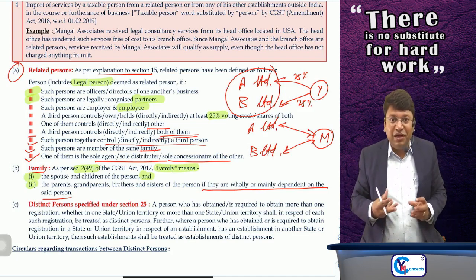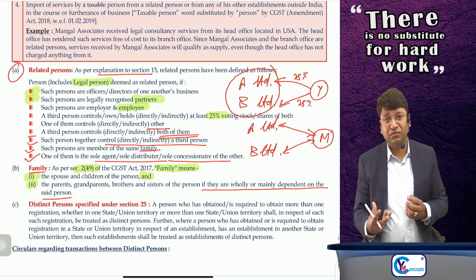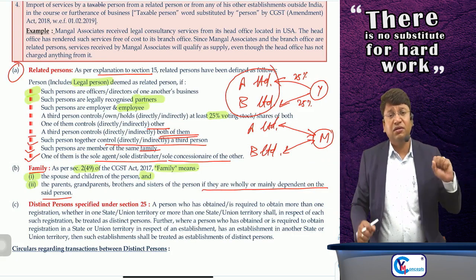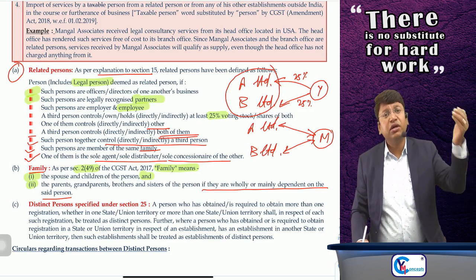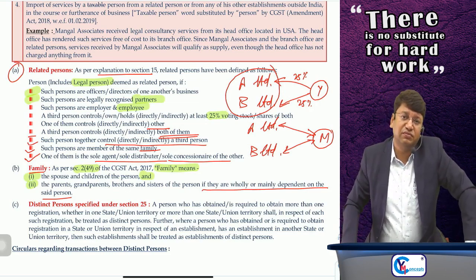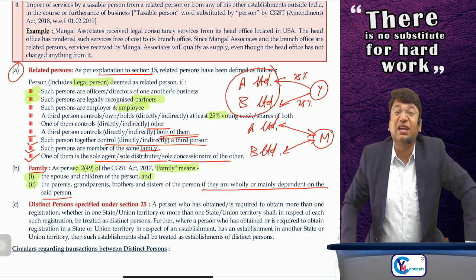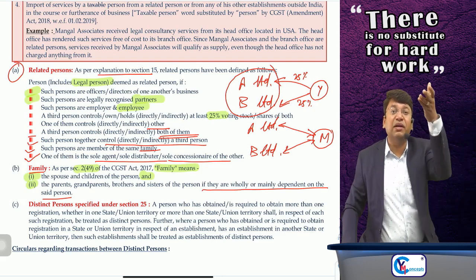Sir, the question will give you the information that your brother is providing services to you. You are carrying on your own business of manufacturing mobile phones, and your brother is a legal consultant. He is providing you consultancy services without any consideration. Is it supply? The answer is no. Why no? Although he is supplying the services in the course or furtherance of his business, and although it is without consideration, he is not your related person because he is not dependent on you. He is a legal consultant, obviously not dependent on you, sir.